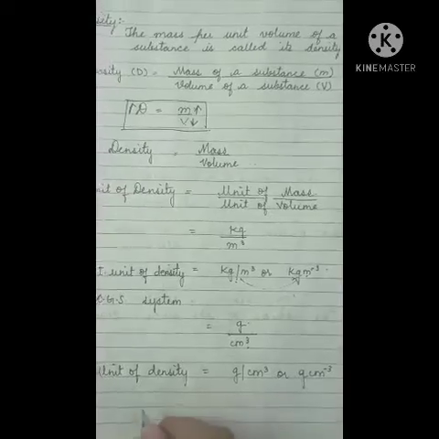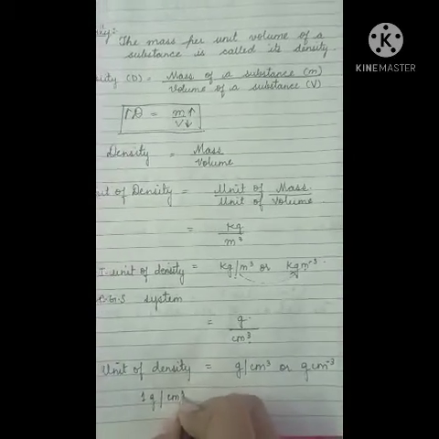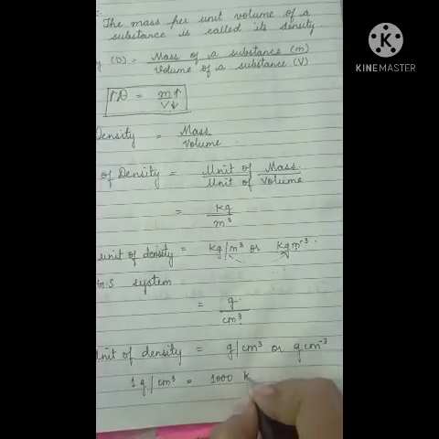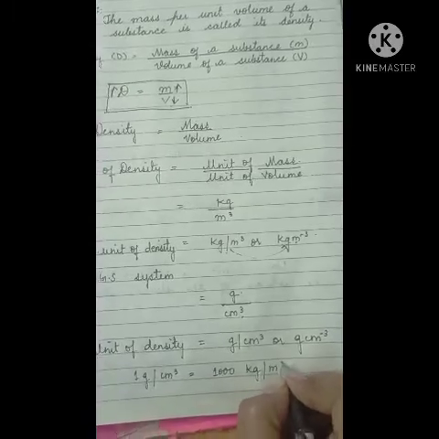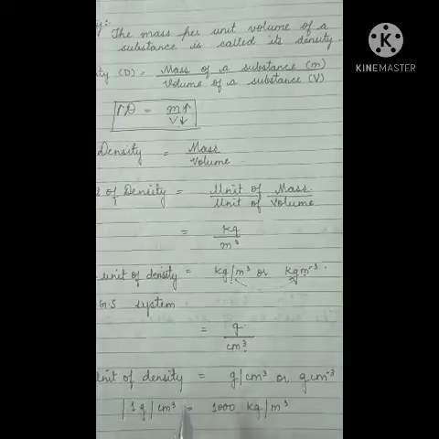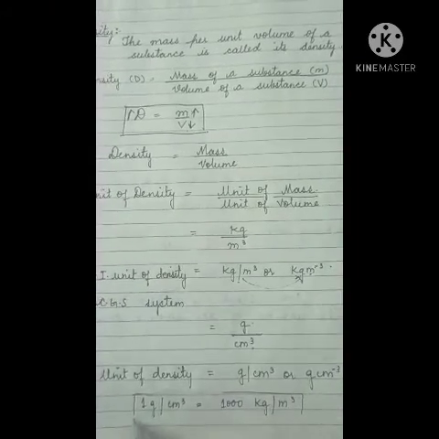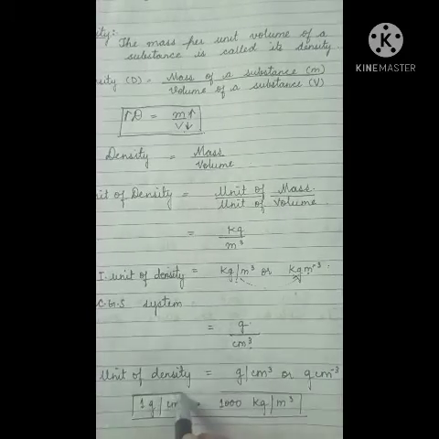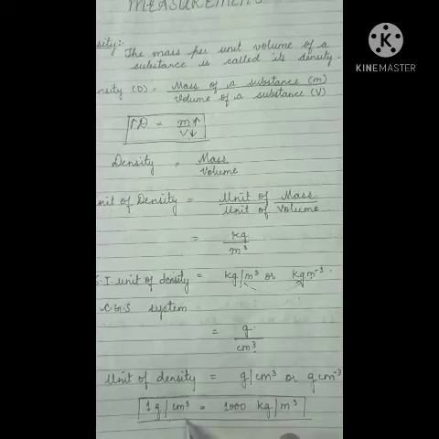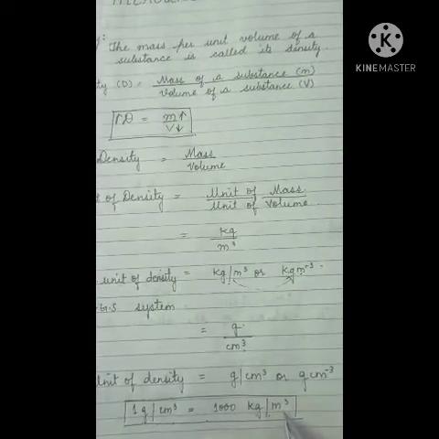And 1 gram per centimeter cube is equal to 1000 kilogram per meter cube. This is the relation between the SI and CGS units of density. 1 gram per centimeter cube is equal to 1000 kilogram per meter cube.